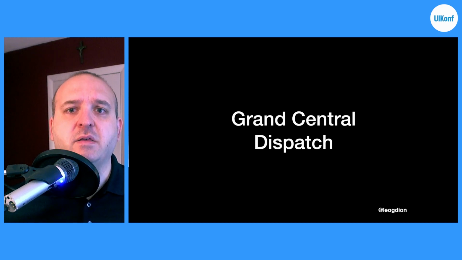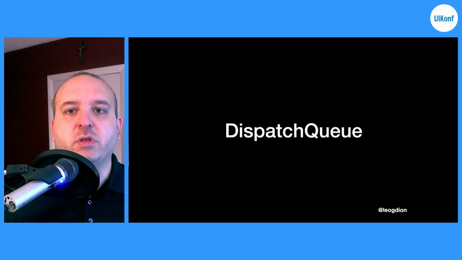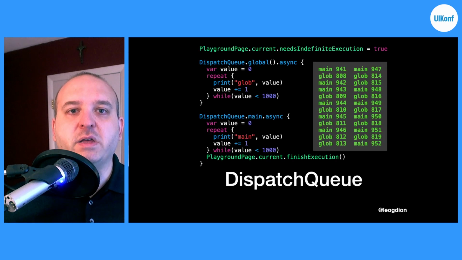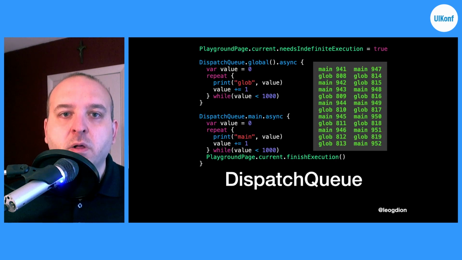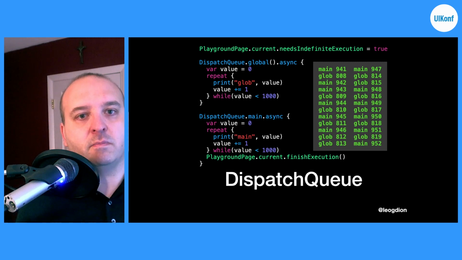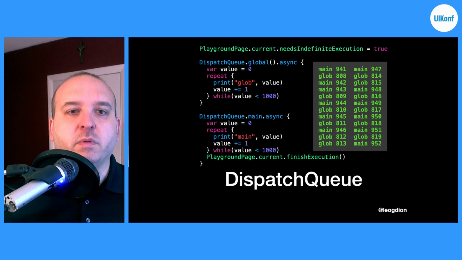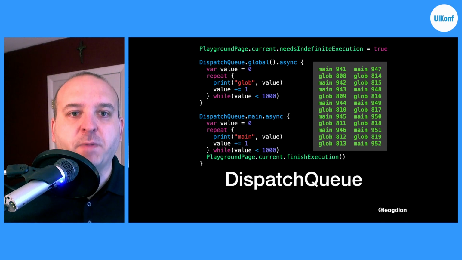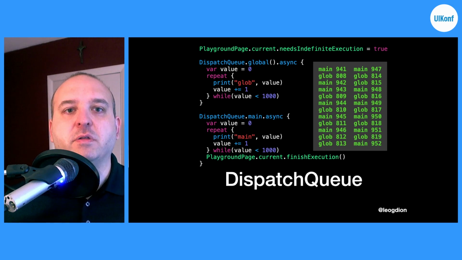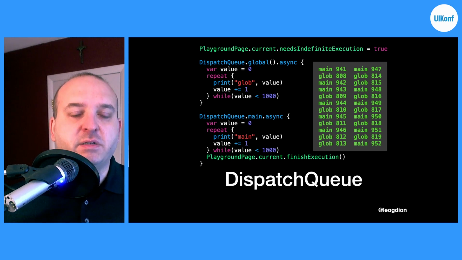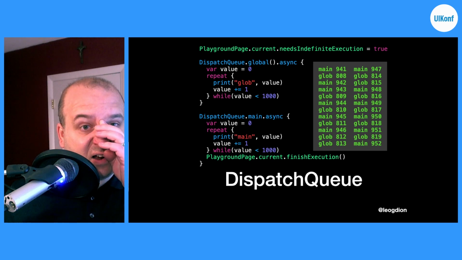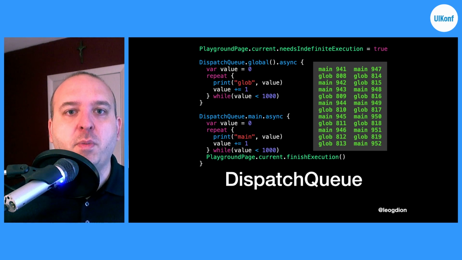And chief amongst those classes is what's called the DispatchQueue. We've probably run stuff on the main DispatchQueue, which I've shown earlier when you want to update the UI. But here's an example of creating your own DispatchQueue using global, and then writing numbers, a counter of some sort, where we have two separate counters, each writing a number increasing till 1000. And as you can see here, it's interspersing the global queue with the main queue as it's writing each of these numbers out.